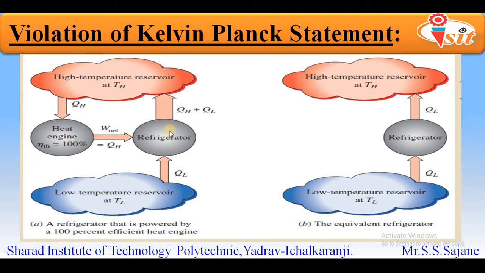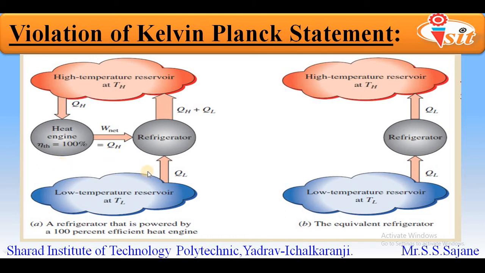So if we combine both these systems or machines, that is heat engine and refrigerator, then what will happen if we apply these sign conventions? Now, if we focus on the arrows between the two given devices, the heat engine and refrigerator, and the low temperature reservoir, there is only one arrow, between the refrigerator and low temperature reservoir, represented by QL. Since it is in upward direction, we will consider it as positive. Since there is no arrow on the heat engine side, there is no problem.